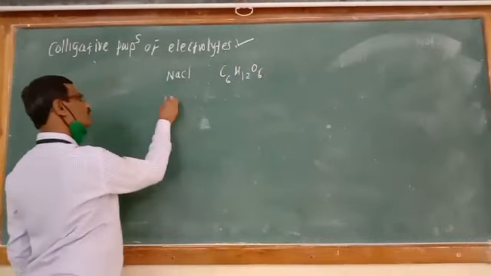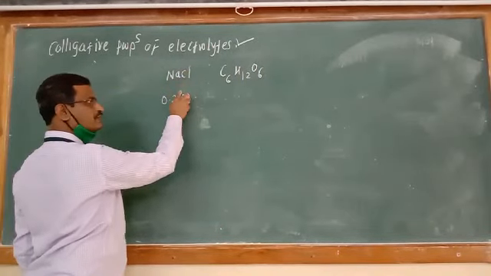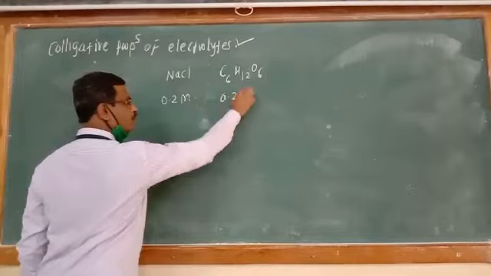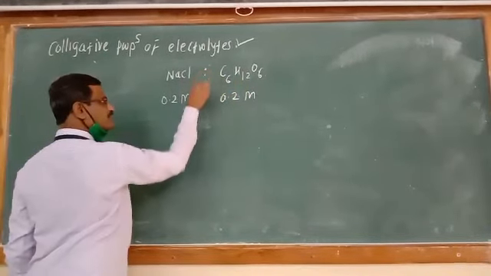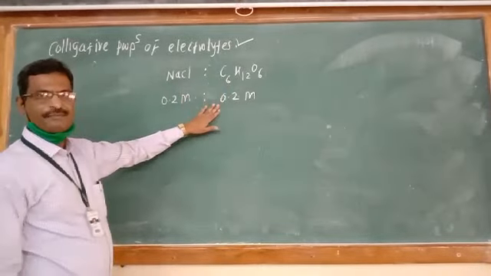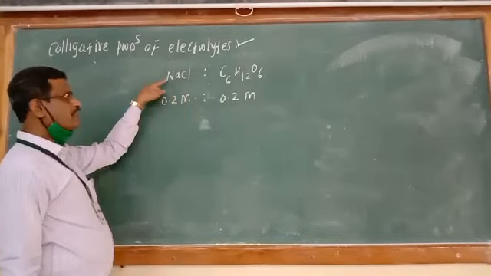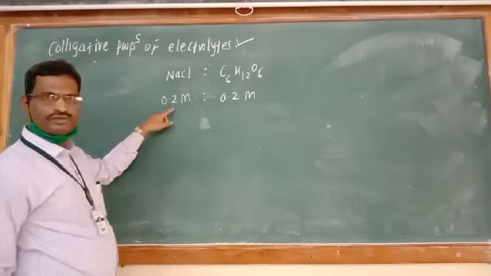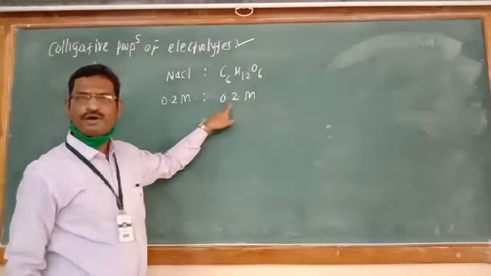If we take 0.2 molar NaCl and 0.2 molar glucose, in both cases concentrations are the same. So NaCl must show the same magnitude of colligative property as glucose.